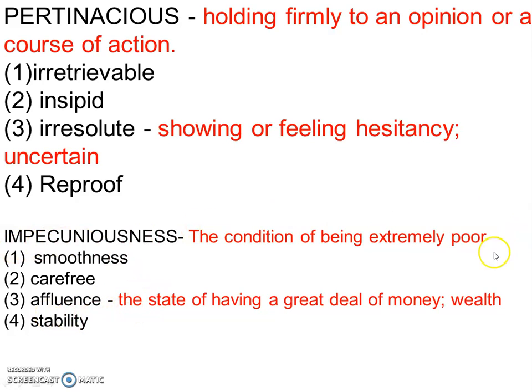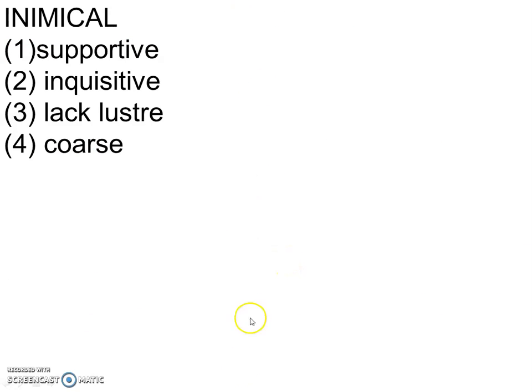So this means to be extremely poor, and affluence means to have a great deal of money, wealth. So these two are opposite of each other. Our next word is inimical, and inimical means something that causes harm. So what is the opposite of something that causes harm to us? Someone who is being supportive to us.